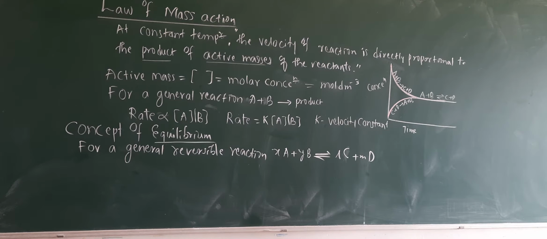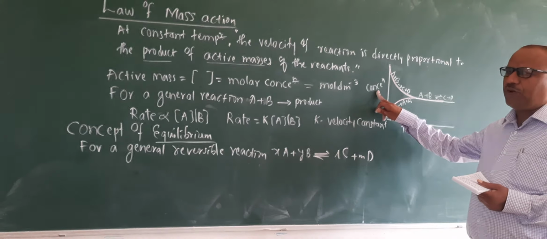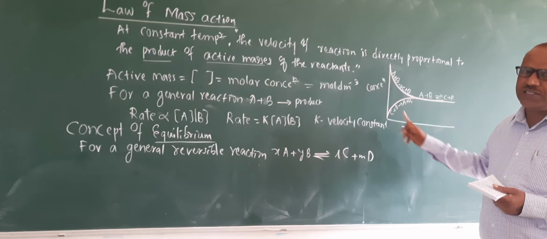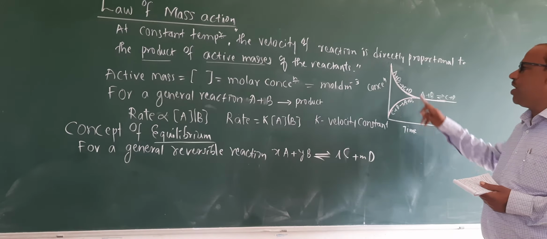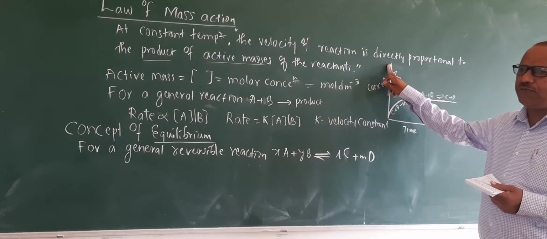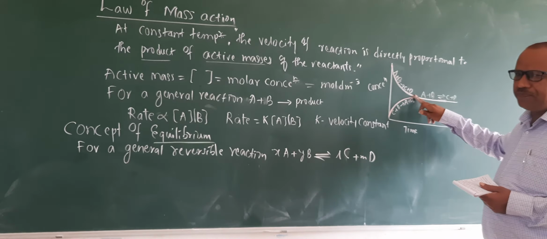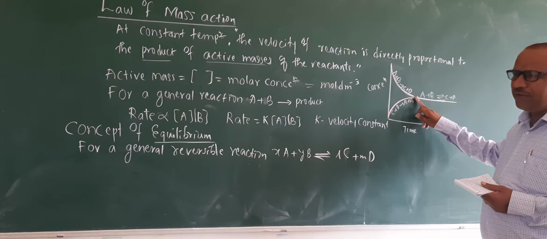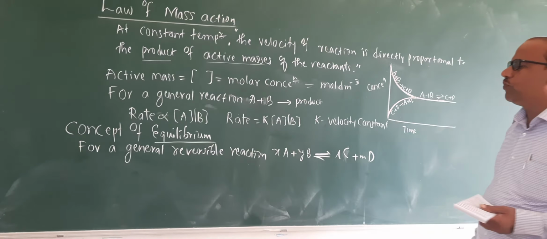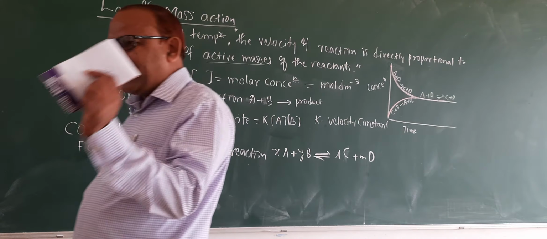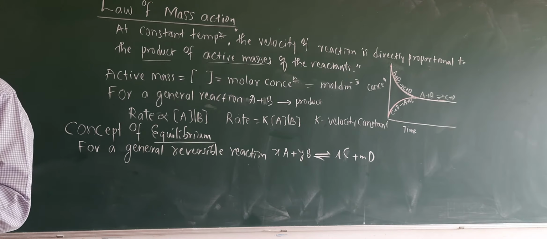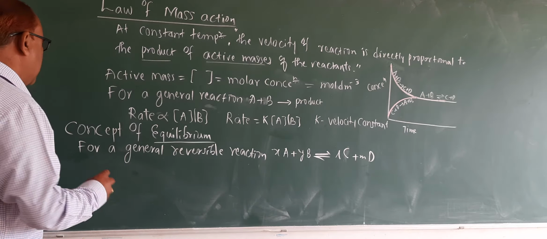Come back. Our intention is to study the concept of equilibrium now. We have taken a general reversible reaction, A plus B arrow mark C plus D. If we plot the graph of concentration along the y-axis and time along the x-axis, according to the first statement of rate, you are getting the graph like this. According to the second statement, you are getting the reverse graph, but after some time both will reach an equal condition. That condition is called an equilibrium condition. Now I can write the definition.